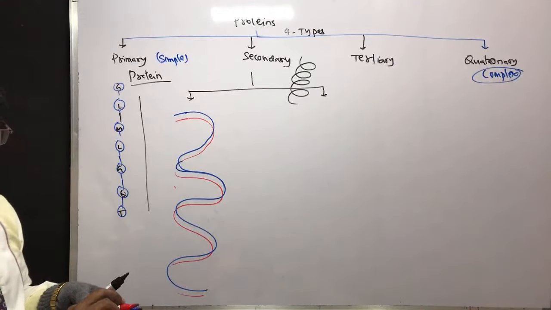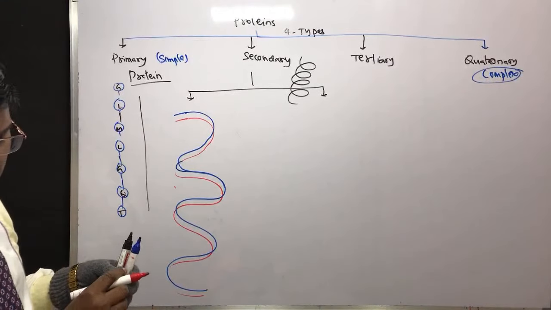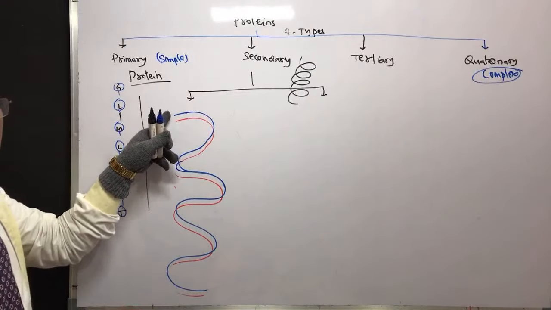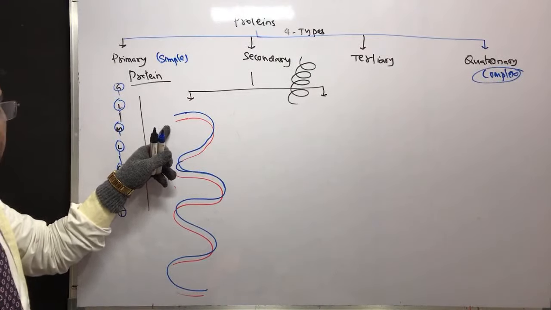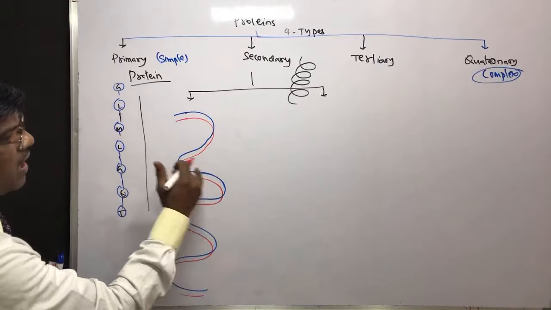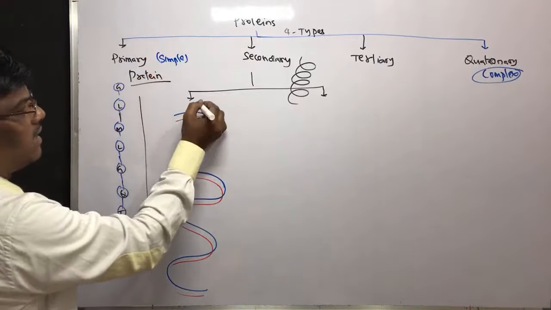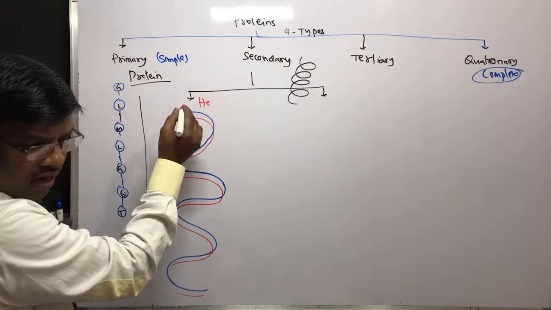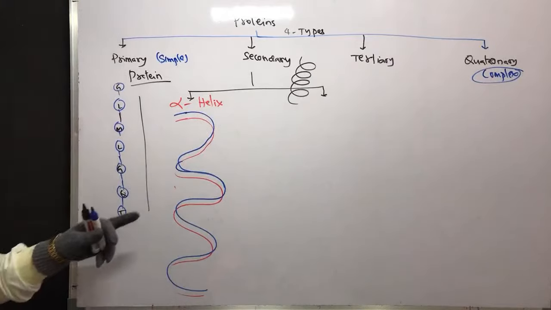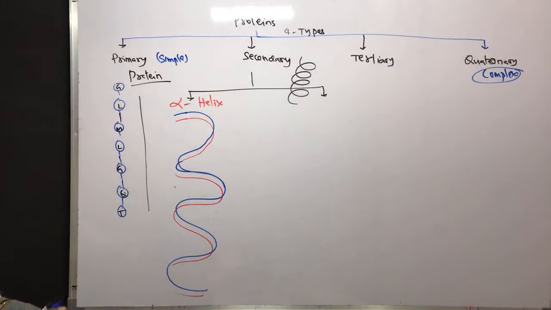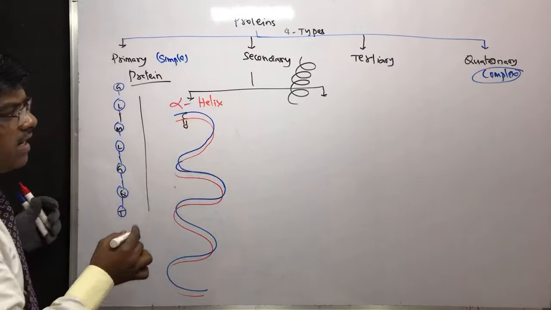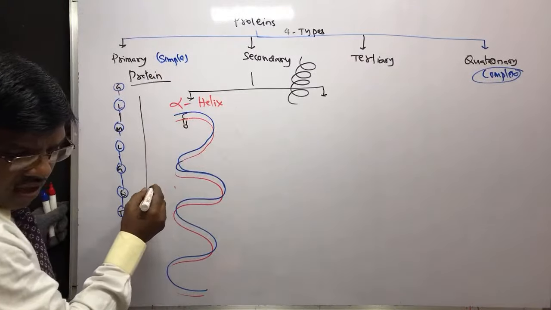This helix is made of amino acids, this is one amino acid, this is another, with different amino acids. Then why is it going to be a spherical helix? The name is alpha helix. Why is it like this? It is because of the carboxylic acid in the amino acid and the amine group.